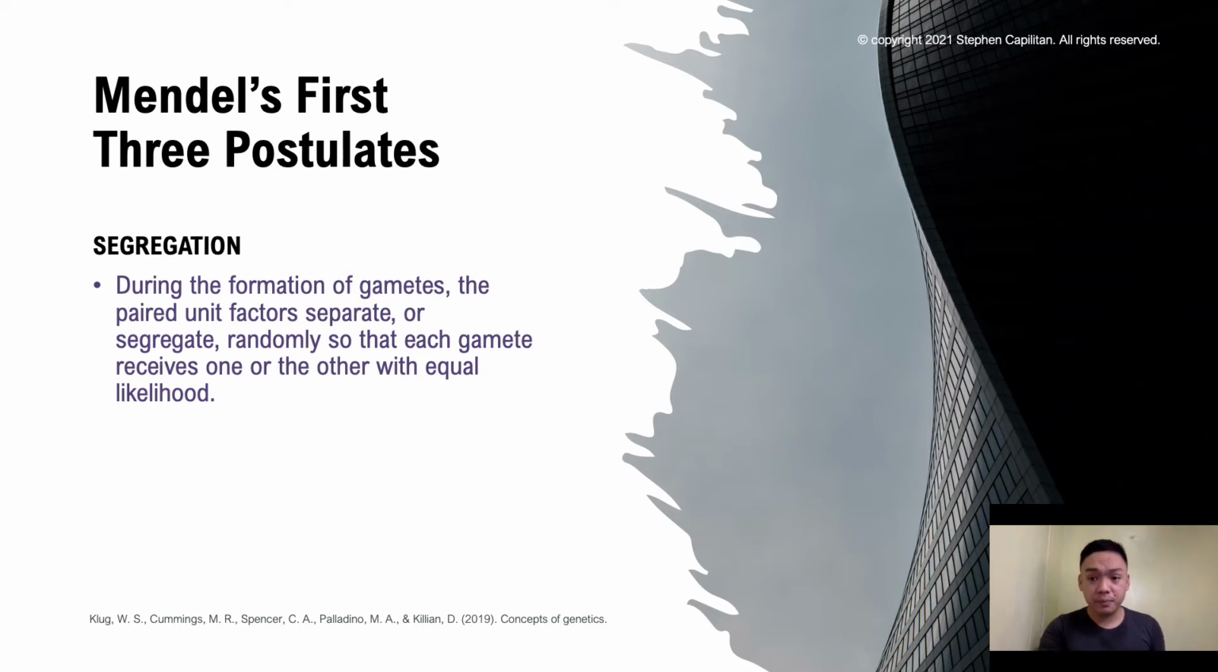And let's say, for example, an individual is containing a pair of these unit factors. Let's say both are specific for tall. Then all of its gametes will receive one of that same kind of unit factor, in this case, tall. So one offspring will get the tall trait, and the other one will be getting the other trait. If an individual contains unlike unit factors, let's say for example, tall and dwarf, each gamete, either the sperm or the egg, has a 50% probability of receiving either the tall or the dwarf unit factor.